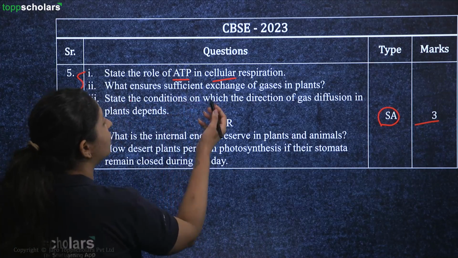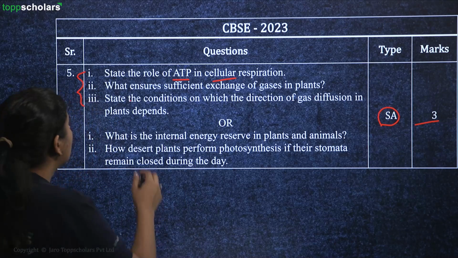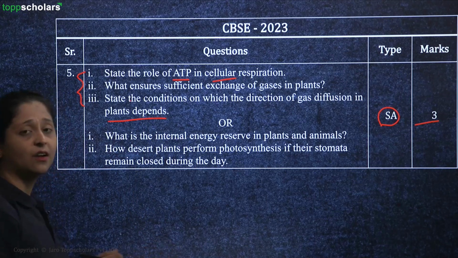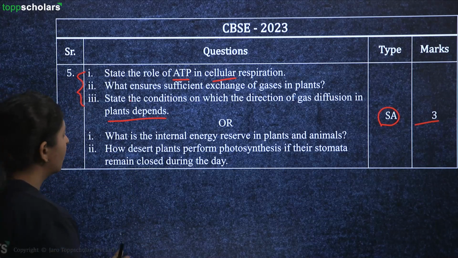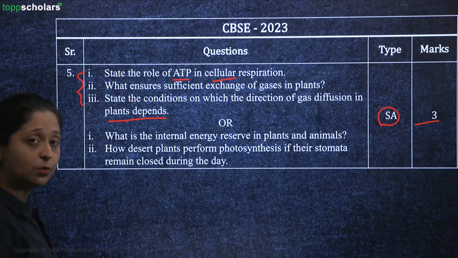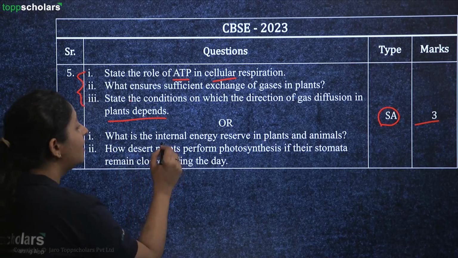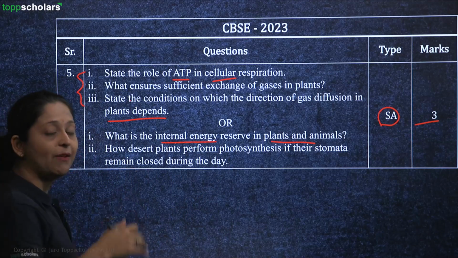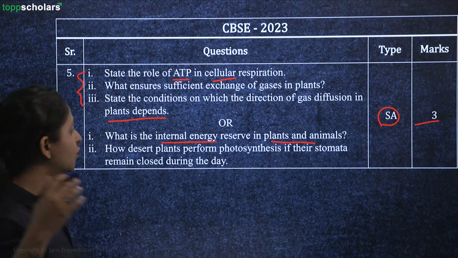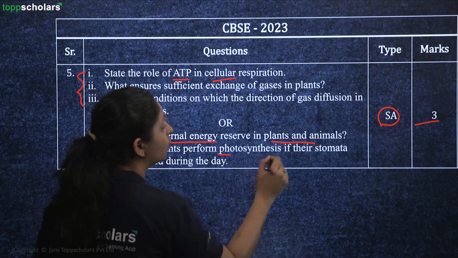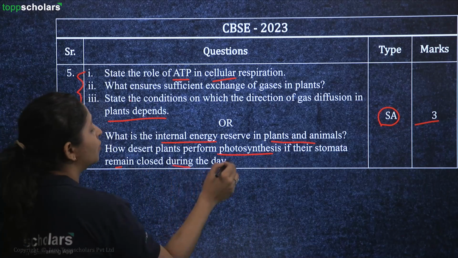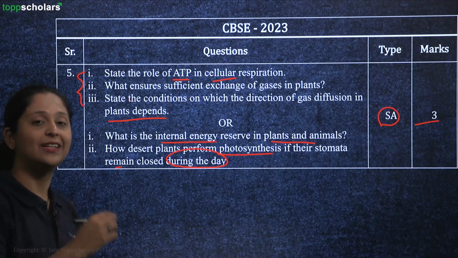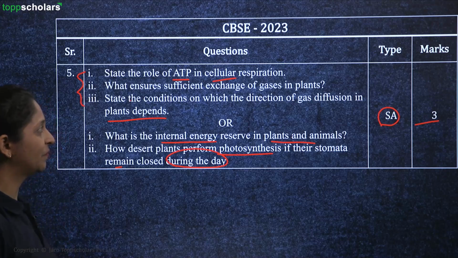What ensures a sufficient exchange of gases in plants? State the condition on which the direction of gas diffusion in plants depend upon the concentration gradient, right? Or you can also answer these 2 questions. What is the internal energy reserve in plants and animals? So reserve in plants would be starch, in animals would be glycogen. How do desert plants perform photosynthesis if their stomata remain closed during the day? So you have to explain the procedure of how stomata works for desert plants during the daytime.